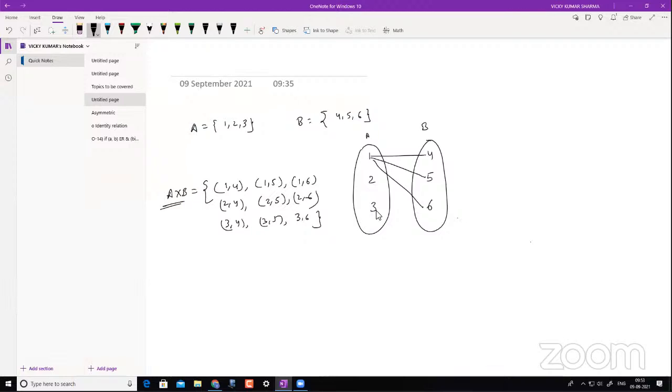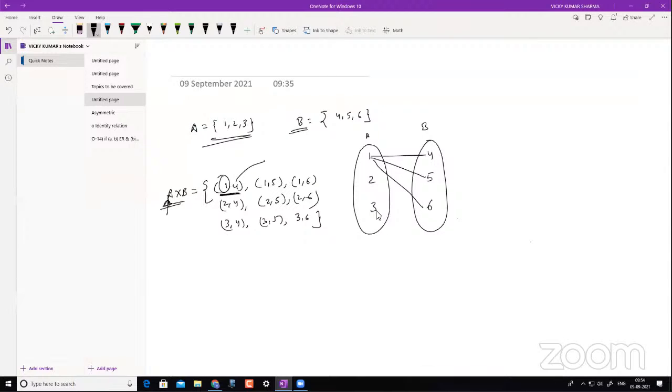Here, if you see these elements, the order becomes very essential, because it says A cross B. So the first element has to be from set A, and the second element has to be from set B. That is one understanding we can make from here.